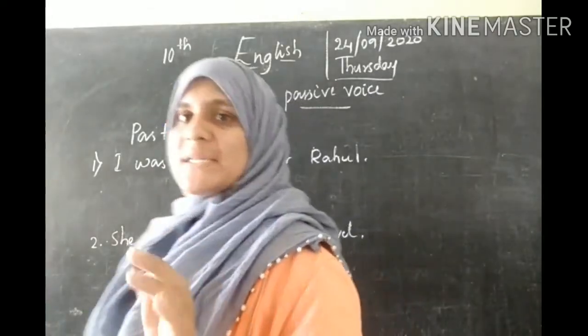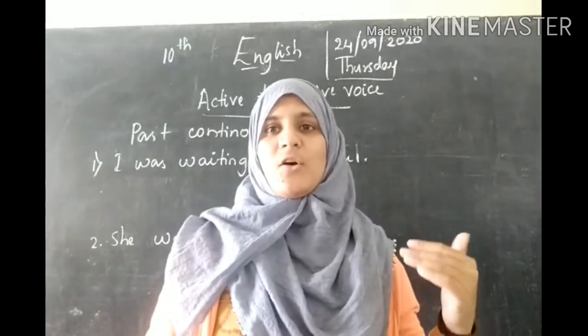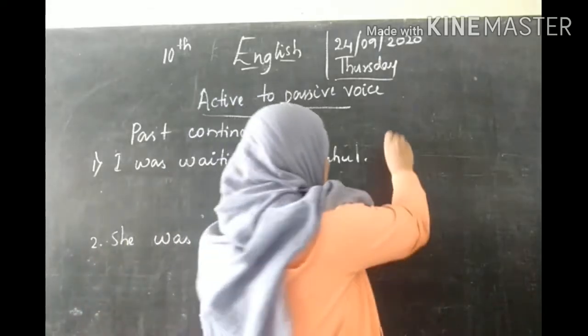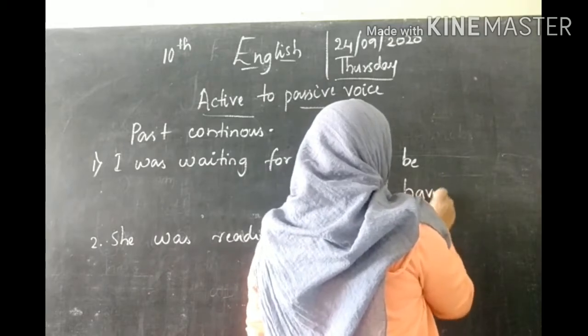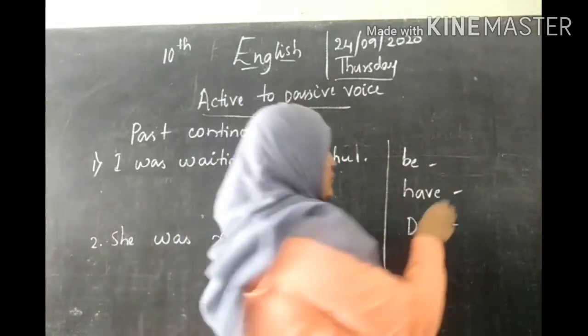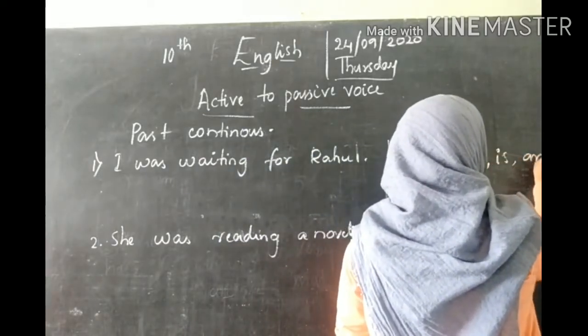tense. To determine whether a sentence is present or past, you just have to look at the auxiliaries. The auxiliaries are be form, have form and do form. You know this, right? In be form you have am, is, are.